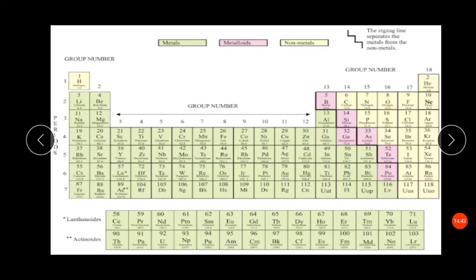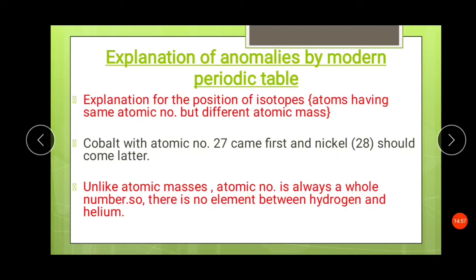It is also given in NCERT. Here it has 7 periods and a total of 18 groups. Okay, so 7 periods and 18 groups are there. Now, explanation of anomalies by the modern periodic table. There were many anomalies in the Mendeleev periodic table which were corrected when the modern periodic table was formed. Explanation for the position of isotopes.